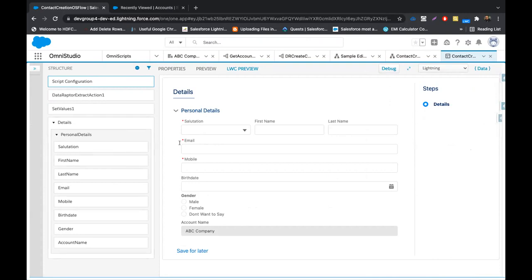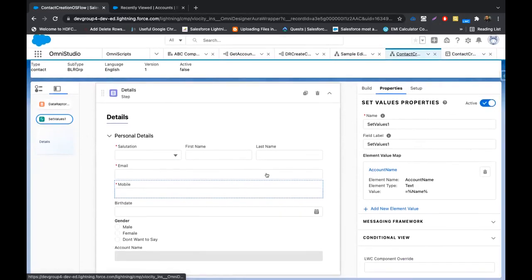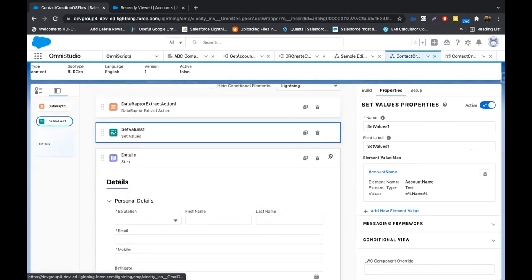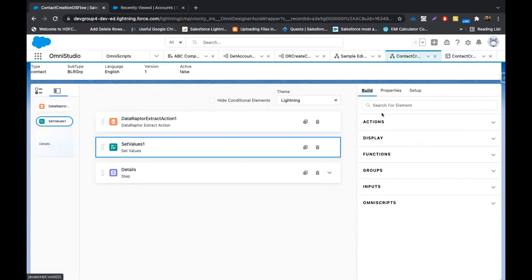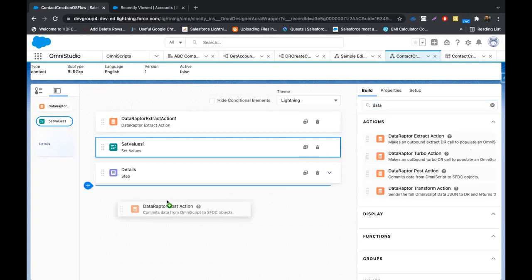Now we want to save. Once we get the input, we want to save this. To save the data to the backend, we'll have to again invoke a data raptor post to save this detail. So I'll collapse it and go to build. The data raptor is already created. I'll quickly show you.